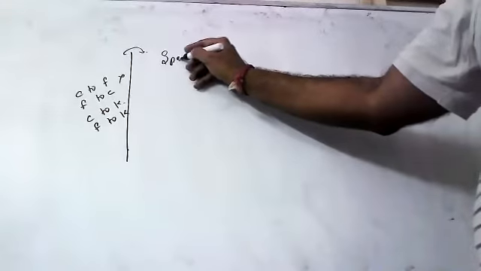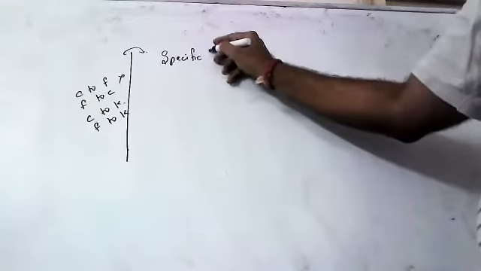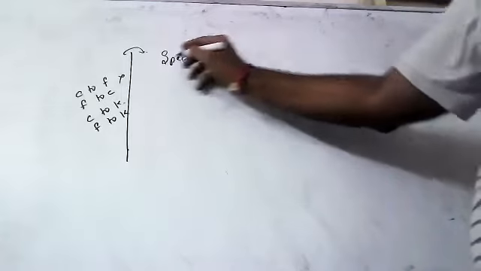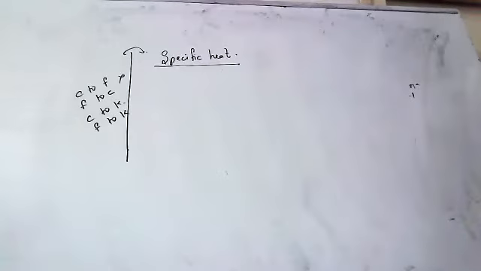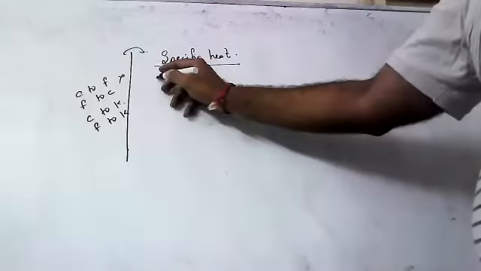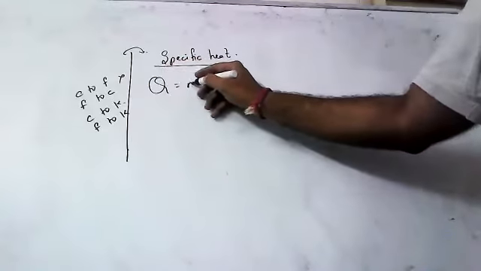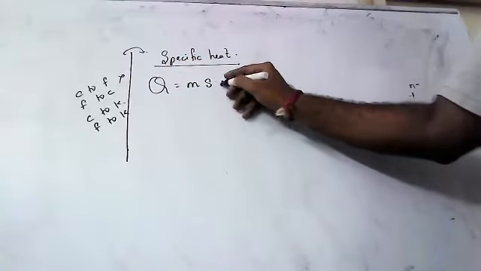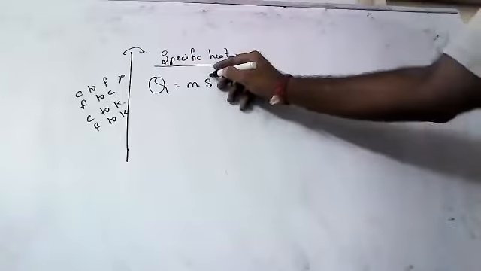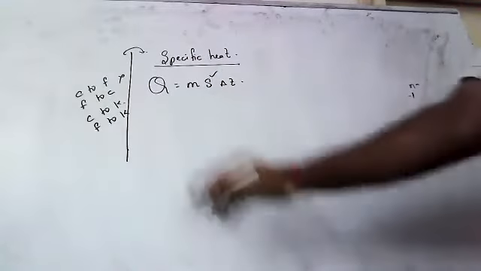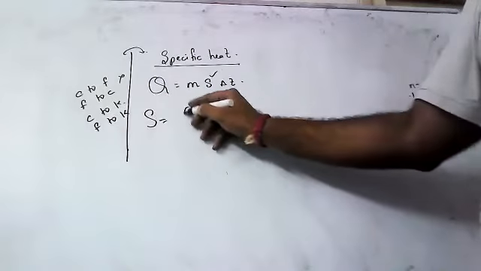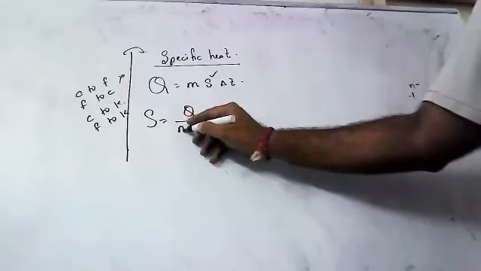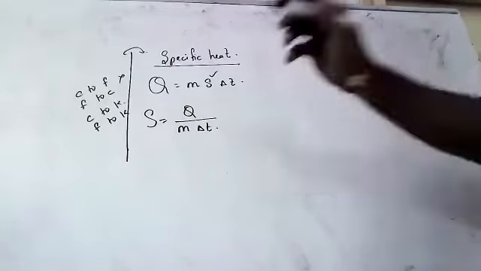And today we will discuss specific heat. What do you mean by specific heat? Okay, children, first of all, before discussing what is specific heat, I will give you the formula for specific heat. Q is equal to M S delta T, where S is called specific heat. So S is equal to Q by M into delta T.